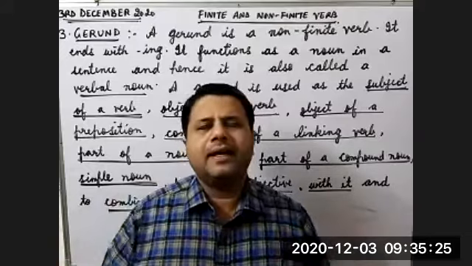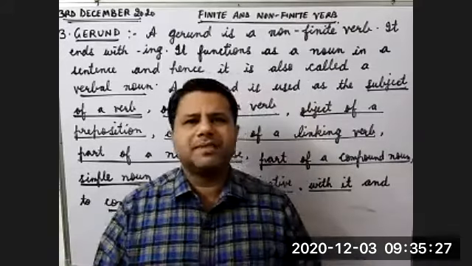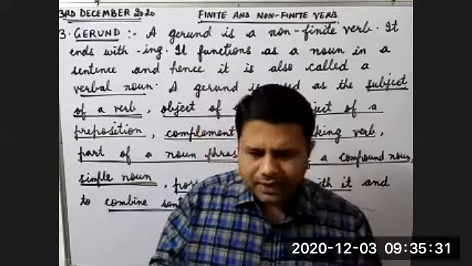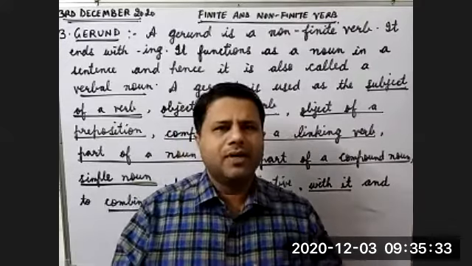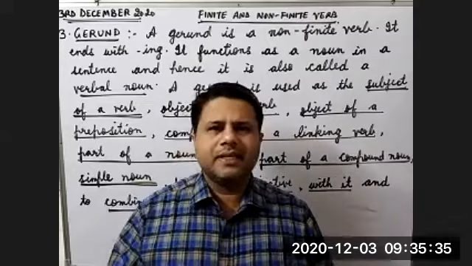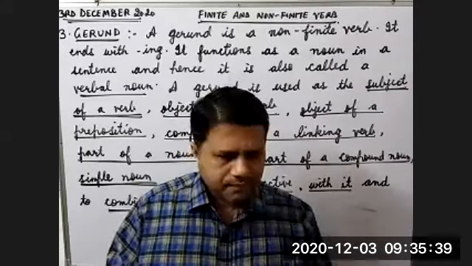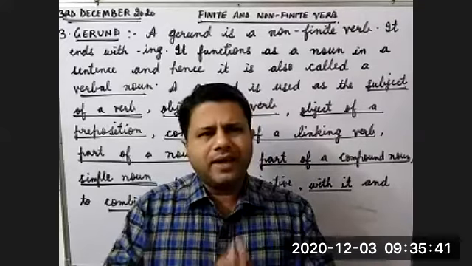So, children, whenever we are talking about gerund and we are talking about subject or object, it means we are talking about noun. Is it clear?